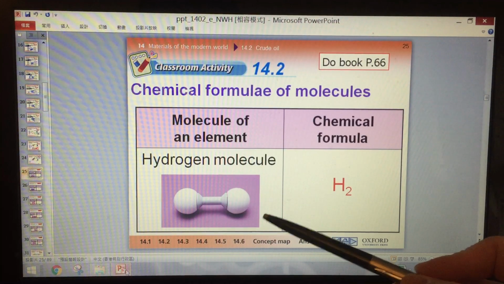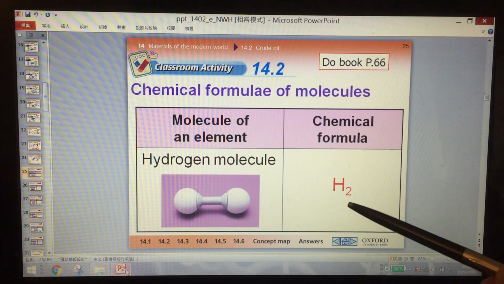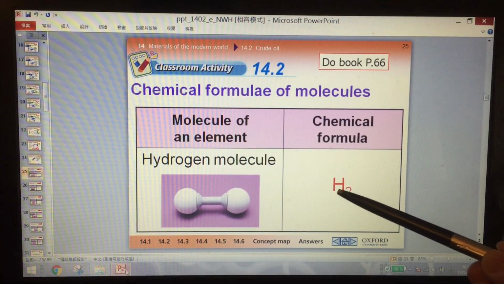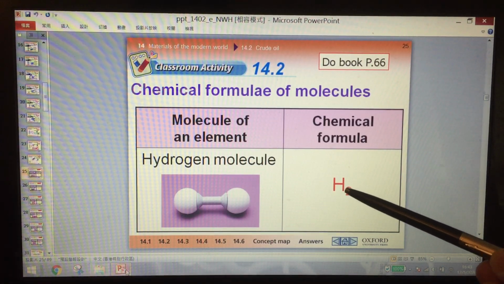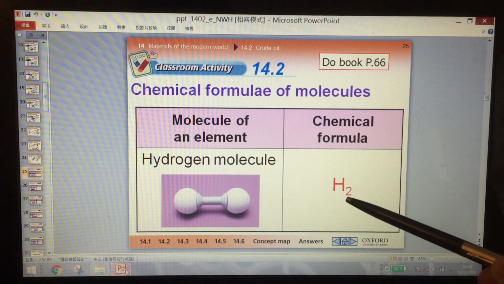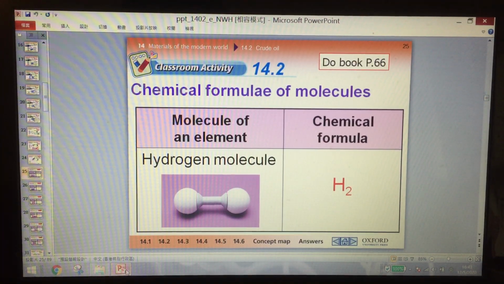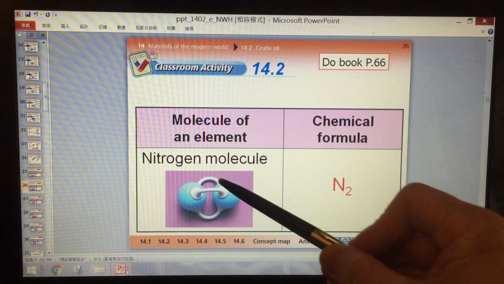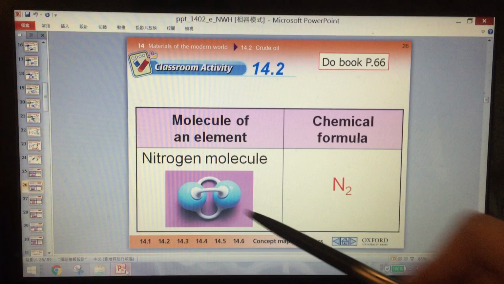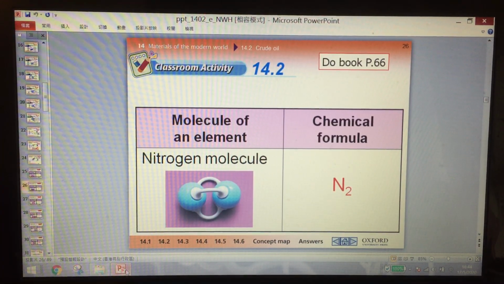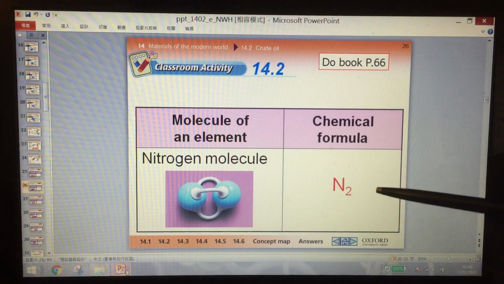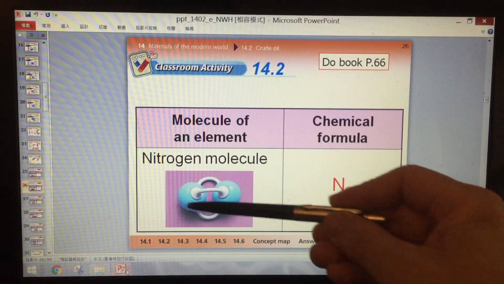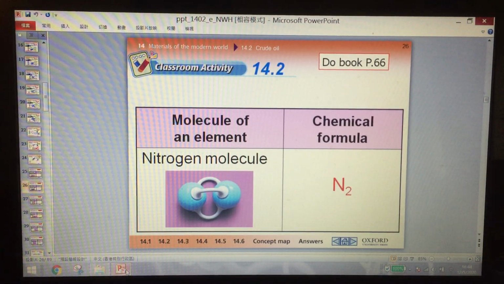This is a hydrogen molecule, 2 H combined together, so H2. Remember, the 2 is written at the right-hand side, with a smaller size and in a lower position. H2. This is nitrogen. 2 nitrogen atoms joined together. You see, there are 3 connections. If you like chemistry, we will talk about this in Form 4. But anyway, in Form 3, you just know N2. That means 2 nitrogen atoms joined together, and we have nitrogen molecules, N2.